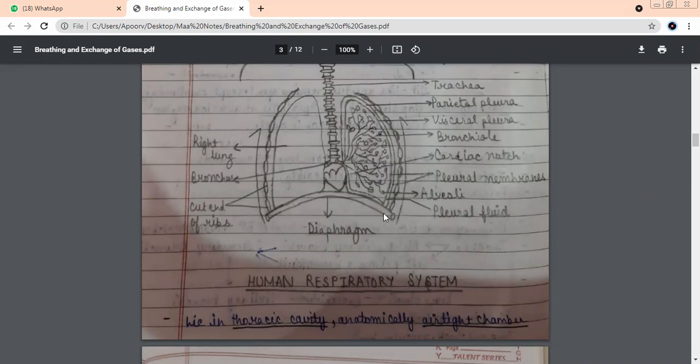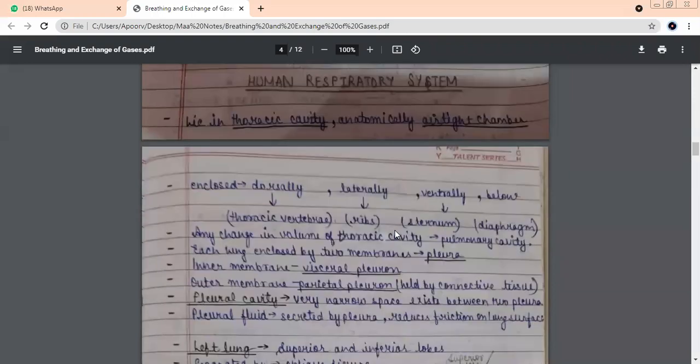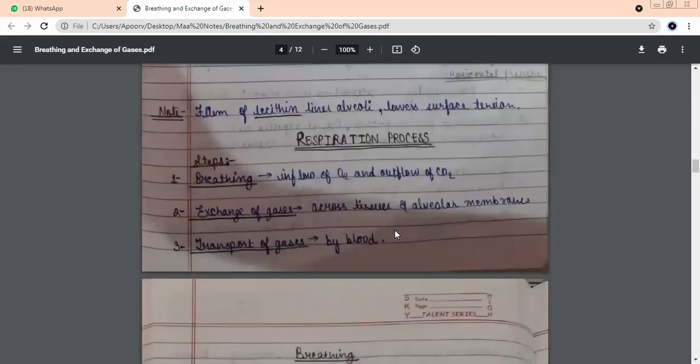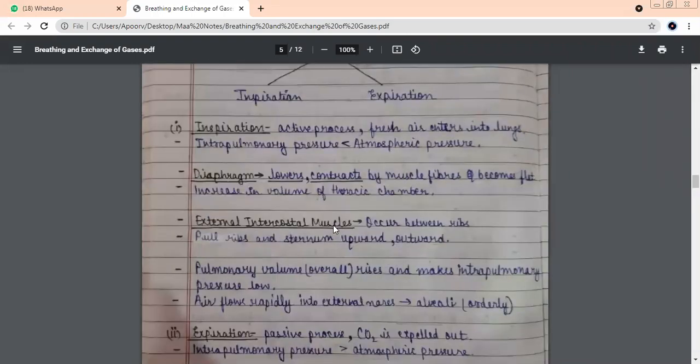So air will push in. Who is going to support this process? This diaphragm. How will it support? It changes its shape. And how does it become? Curved or flat? Flat. Yes. See, it lowers down, it contracts by fibers and it becomes flat. So this increases the volume of the thoracic chamber, so that the area inside the lungs increases, volume increases, and more air can be pushed into the lungs.